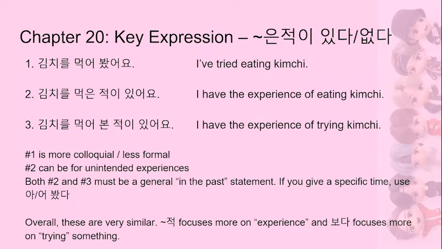So to try and clear this up a little bit more, you might notice that there are some very similar constructions. So here's a simple example with having tried kimchi. So the experience of eating kimchi, the experience of having tried kimchi, we could say 김치를 먹어봤어요. We could also say 김치를 먹은 적이 있어요. And then we could combine those two and say 김치를 먹어본 적이 있어요. They all mean very similar things. And honestly, right now, I'd say don't worry too much about it because you might just end up favoring one of these types of sentences and notice that you say it very often, even if it's not necessarily the most correct way to say something.